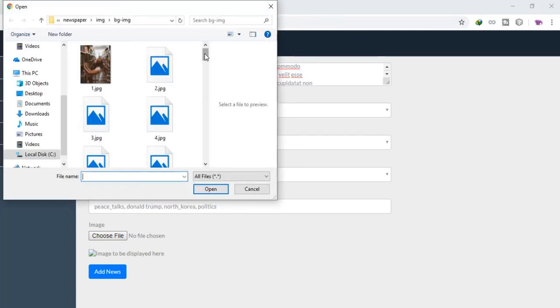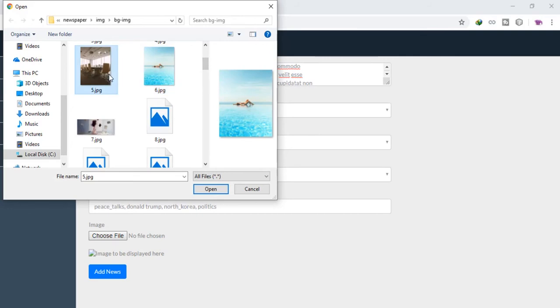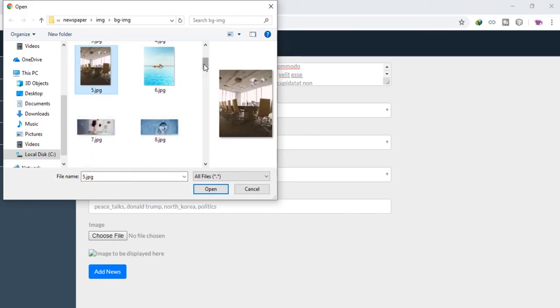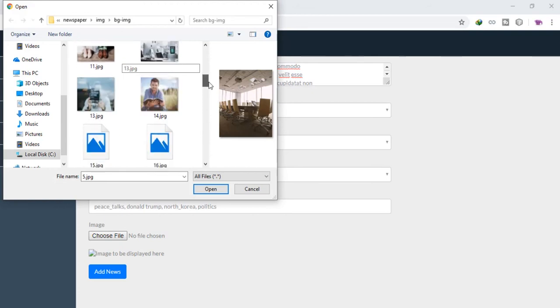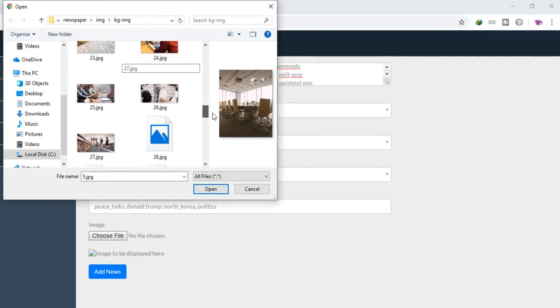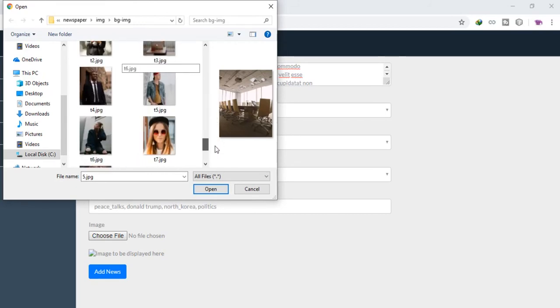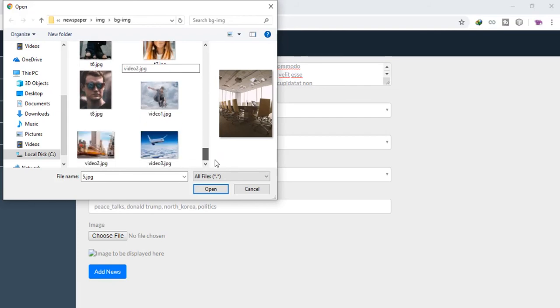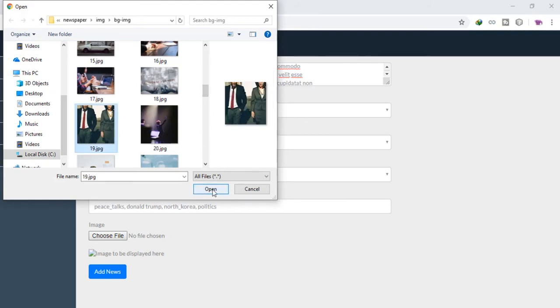I'm going to add an image, because this won't get submitted without an image. So let's choose an image that has something to do with politics. Nothing like politics at all. Nope. Nope. Let's just go with this. At least these people look like those that are going to make peace talks.